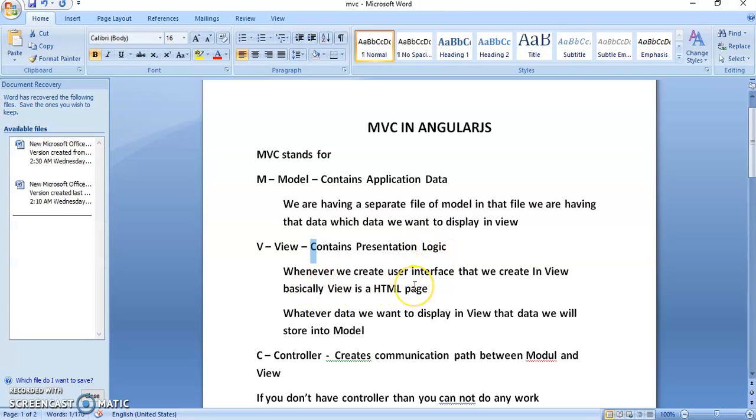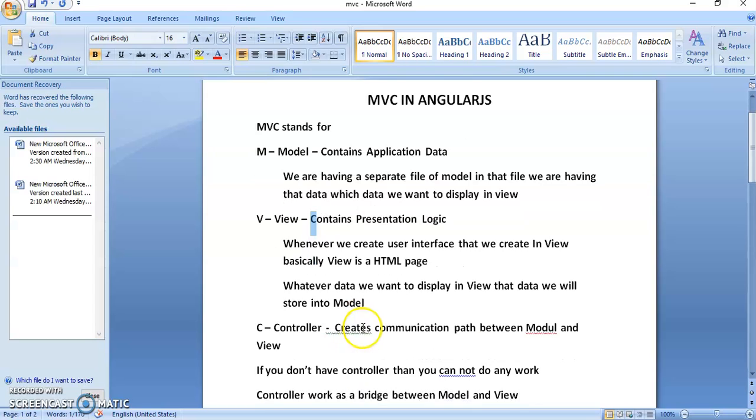Whenever we create a user interface, we create it in the view. Basically, a view is an HTML page. Whatever data we want to display in the view, that data we will store in the model.